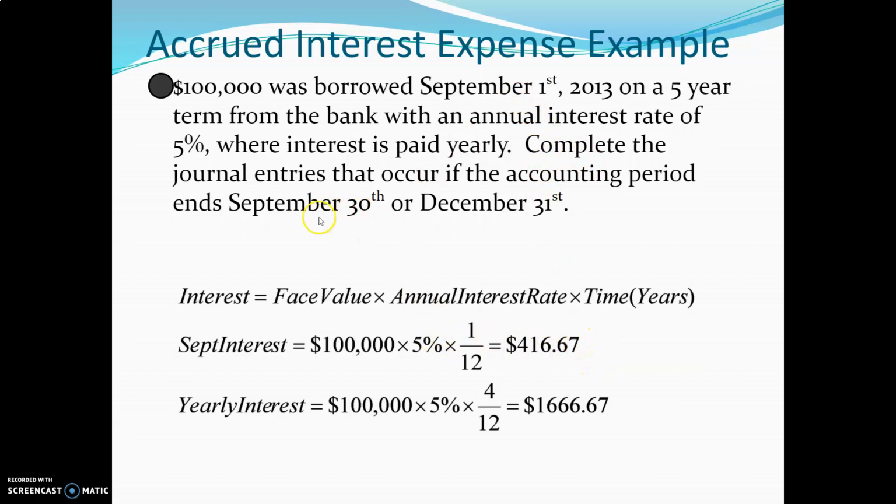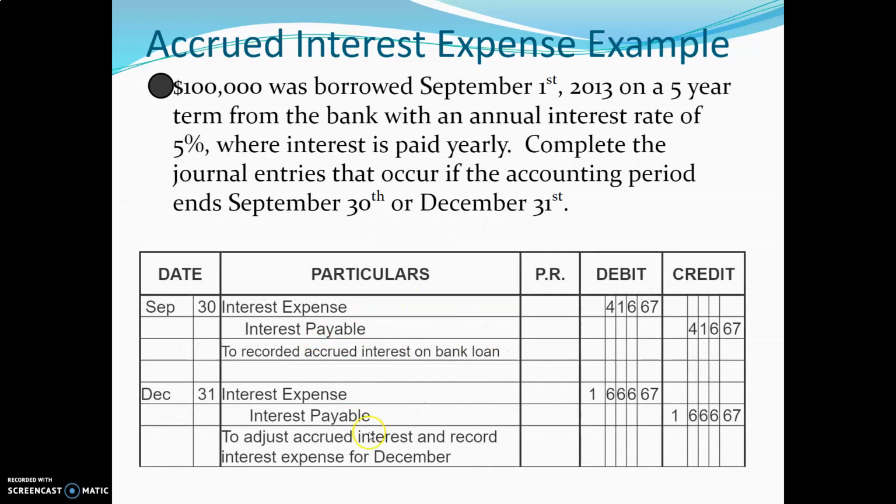But if we're going to be doing this based upon a December 31st, then we'd have September, October, November, December. It would be 4 months of interest. And in this case, our yearly interest would be 4 times this amount, or 4 out of 12 times 5% times 100,000. So now where do we go with this? Well, we've got an interest expense that will probably come in here. And what else? I mean, we're going to have accounts payable. It really does depend on when we're paying that interest. Now, of course, we've got interest expense, which is here. There's our 416. It hasn't been paid yet.